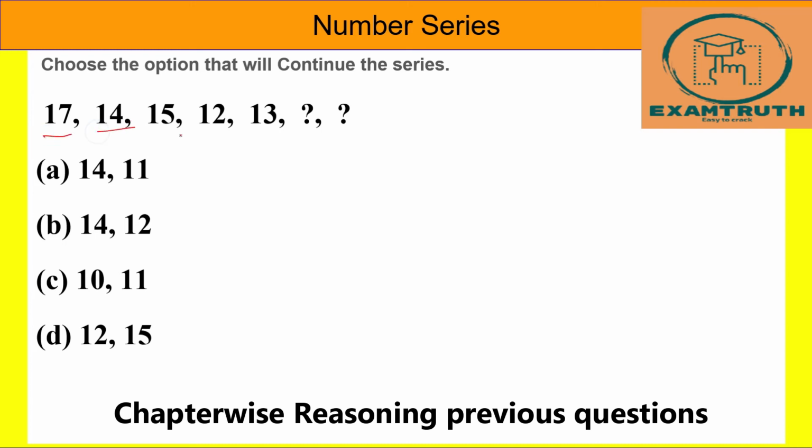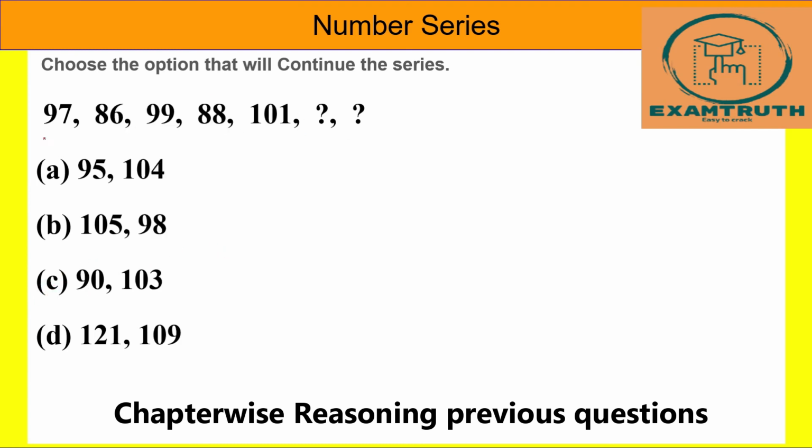17, 14, 15, 12, 13. What are the next numbers? Here it is in the decreasing order. So it is minus 3, plus 1, minus 3, plus 1, minus 3, plus 1. Minus 3 is nothing but 10, only one option. This is our answer. Plus 1 is automatically 11. So option C is our answer.